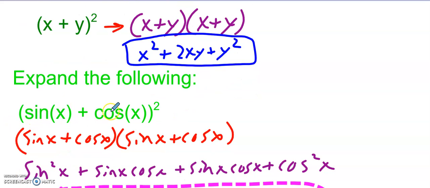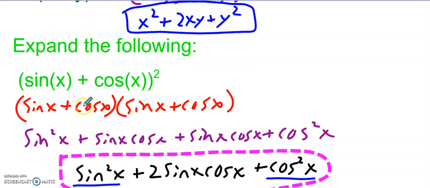Therefore, I can do the same thing with sine and cosine. So sine of x plus cosine of x quantity squared is sine of x plus cosine of x times sine of x plus cosine of x. So when I distribute, I end up with sine squared of x, because sine of x times sine of x is sine squared of x. Sine of x times cosine of x is just sine of x times cosine of x. And then I have cosine of x times sine of x. I wrote it as sine of x times cosine of x. It does not matter. It's the same thing because 2 times 3 is the same as 3 times 2. And then cosine of x times cosine of x is cosine squared of x.